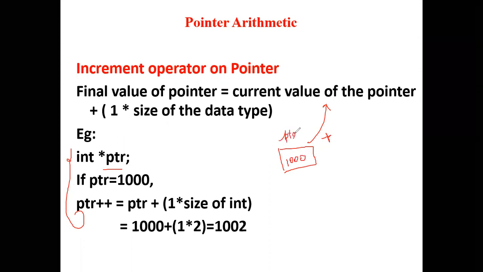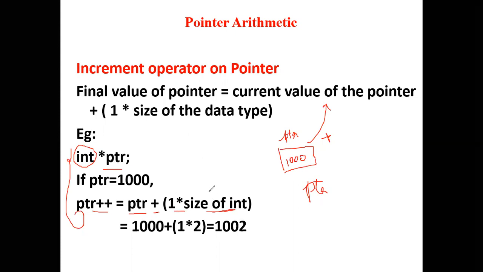If I write ptr plus plus in the next statement, what will happen? The pointer is pointing to an integer variable, so the pointer is of type int. So ptr plus plus is nothing but ptr plus 1 into size of int.